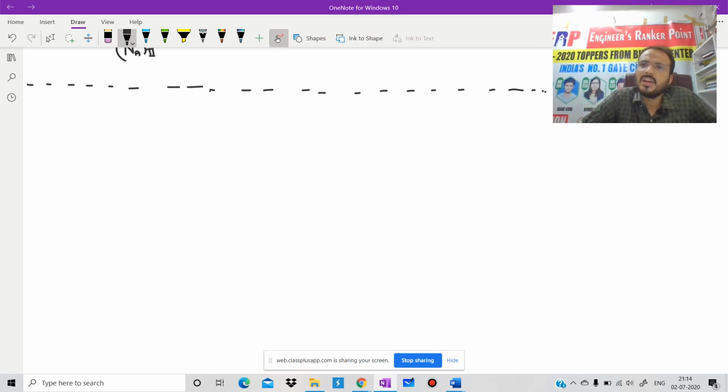In similar way, for liquids, we will represent in terms of concentration, mole fraction, and molar density. And if it is solid, then in terms of weight. Is it clear?